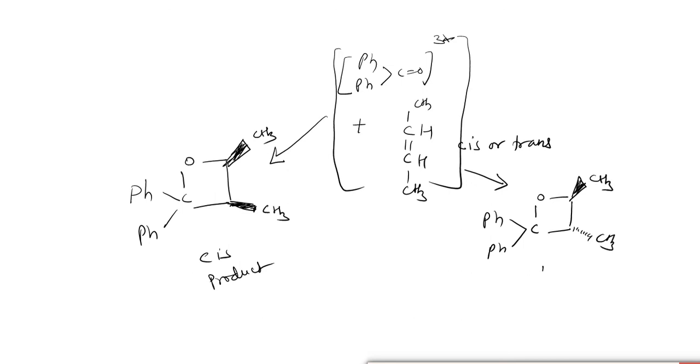In this case, the formation of both products has equal probability. Therefore, it is very difficult to say whether the cis product or the trans product will be formed. The reaction is very general and very useful.